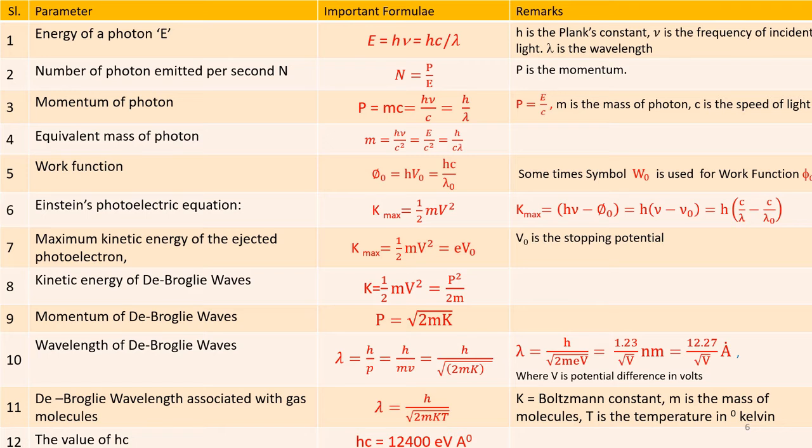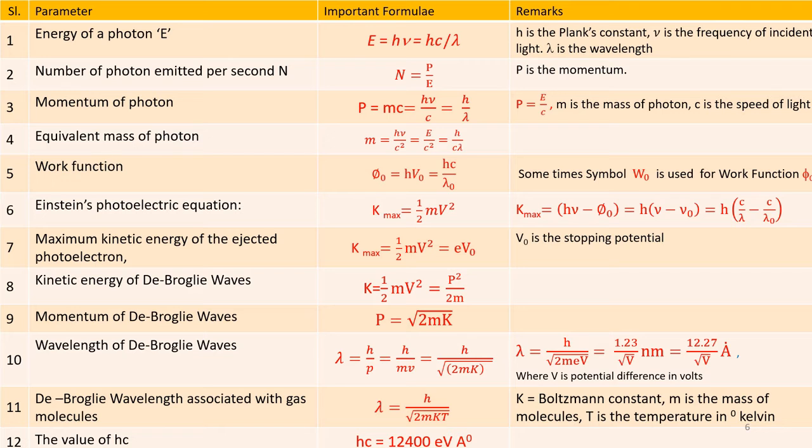Formula number 8. Kinetic energy of de Broglie waves is K equals half mv square, that is equal to P square divided by 2m, where P is the momentum. Formula number 9. Momentum of de Broglie waves. Momentum P is equal to square root of 2 into mK, where m is the mass and K is the kinetic energy.